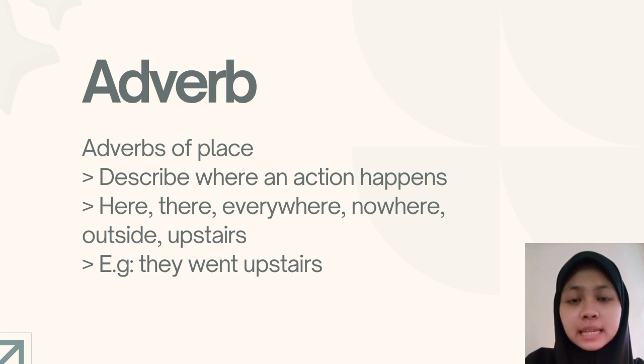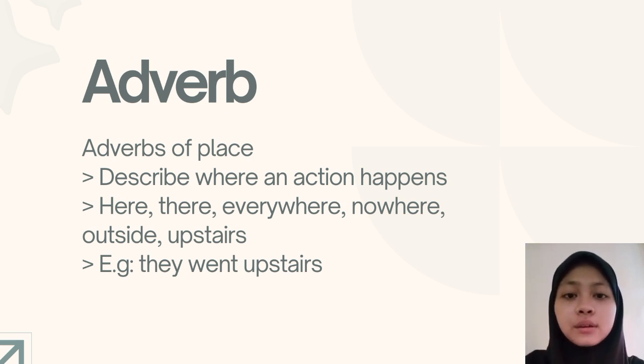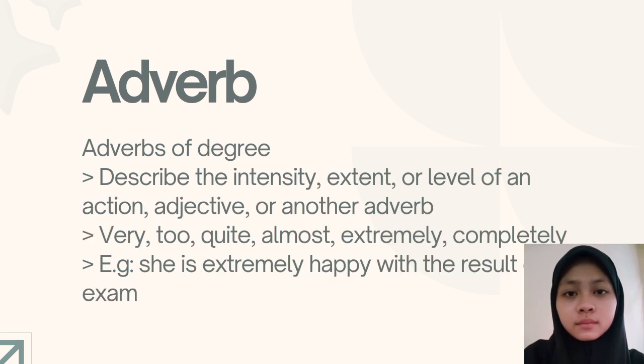So the fifth type is adverbs of place. The use of this adverb is to describe where an action happens. So for example, here, there, everywhere, nowhere, outside, upstairs, etc. So for example, if you use it in a sentence, it will be they went upstairs. So upstairs here is to show where the action happens.